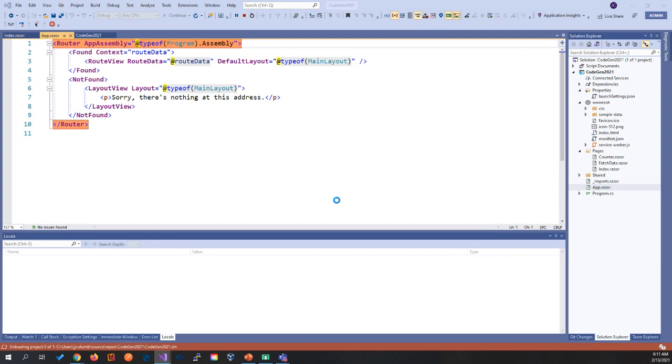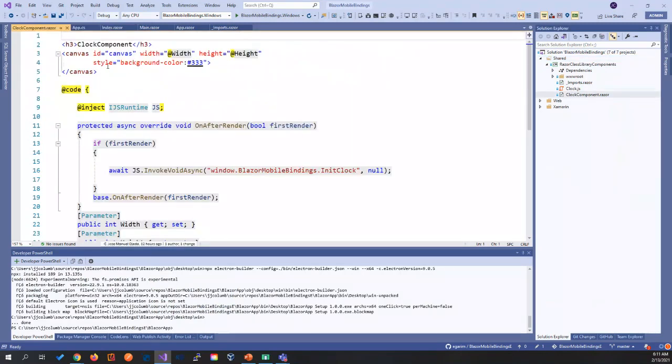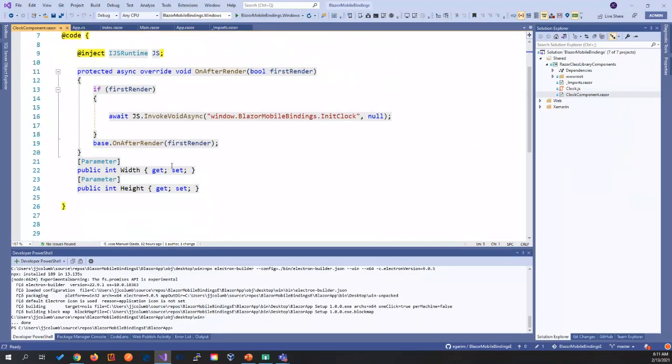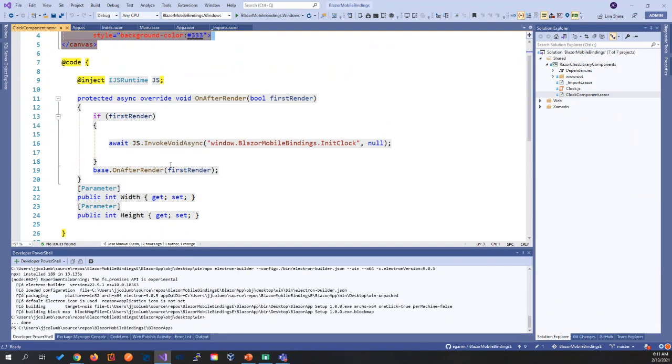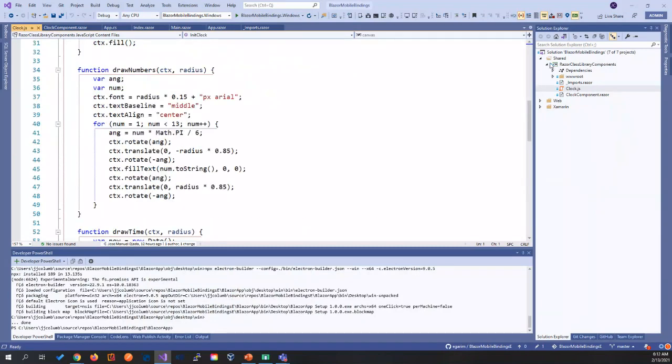I have here another app that we're going to be showing that has the mobile part, the web part, and a shared component. If you see this shared component, the only thing that we're doing here is having a canvas, and we're going to do a little bit of JavaScript because we want to show that interop is really a first class citizen here. So let's check quickly the JavaScript. It's just getting the canvas and drawing a clock, nothing crazy, just showing the real time here. So let's run this in Blazor. We have here our Blazor app, and let's check.